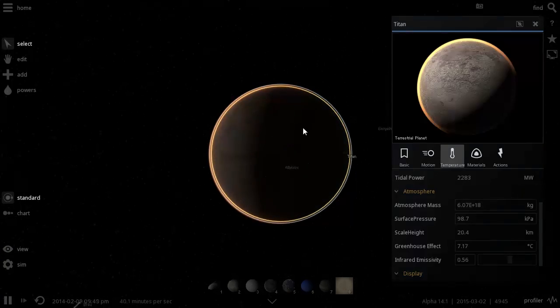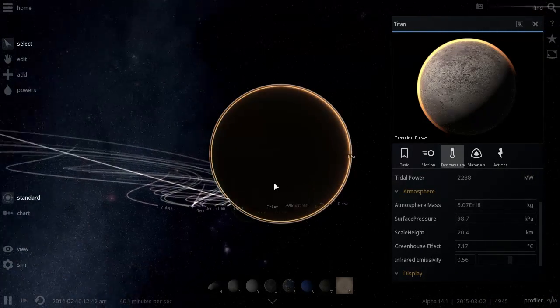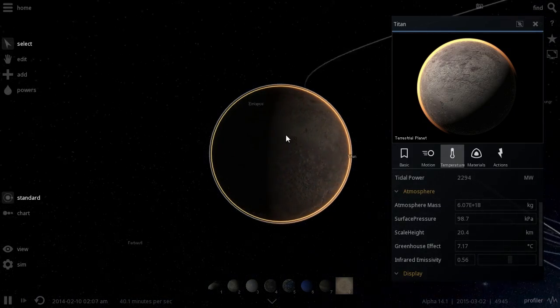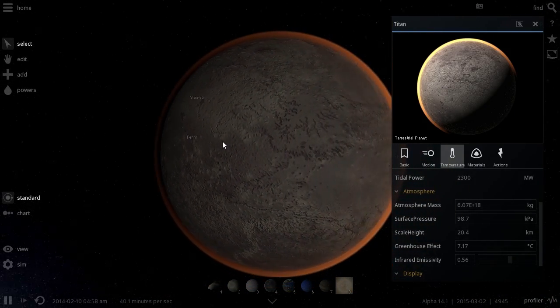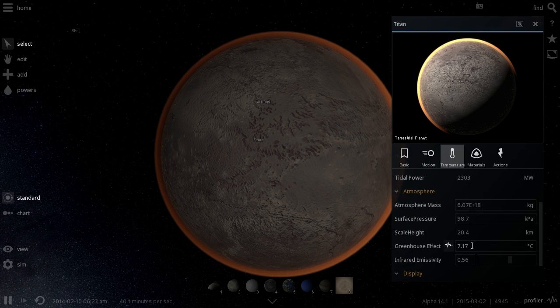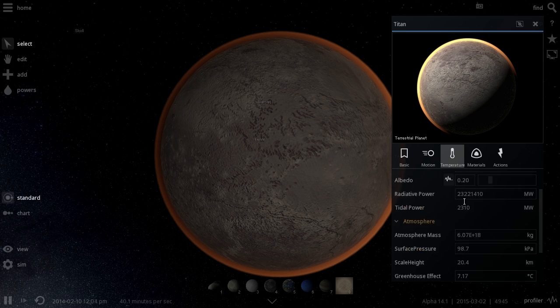And so how do we make this planet warmer? Well, for one, we may want to start using the methane, which is actually a known greenhouse gas, to extract as much of it as possible. We're going to try to melt it and increase our greenhouse effect, increase our atmosphere, and at the same time possibly decrease our albedo. Well, albedo is actually already pretty low, so that's not going to help us.